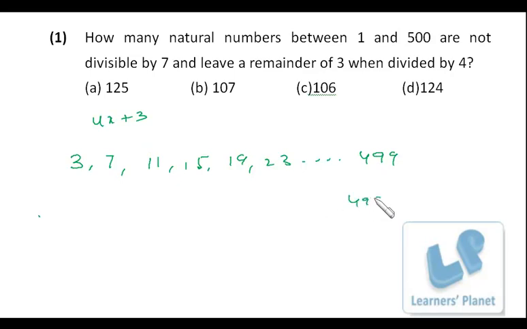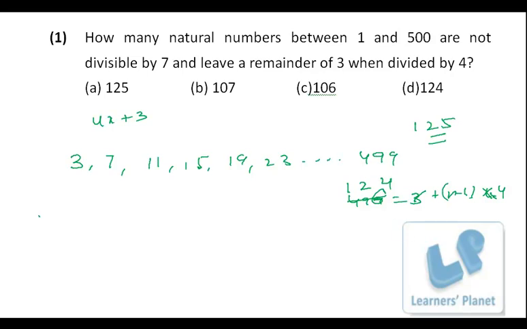So first of all, let's find out how many numbers there are. Since this is an arithmetic progression, we can find the number of terms in the sequence. So 3 plus (n minus 1) into 4 equals 499, so (n minus 1) into 4 is 496, and 496 divided by 4 is 124, so n is equal to 125. So in all, 125 numbers are there in this sequence.